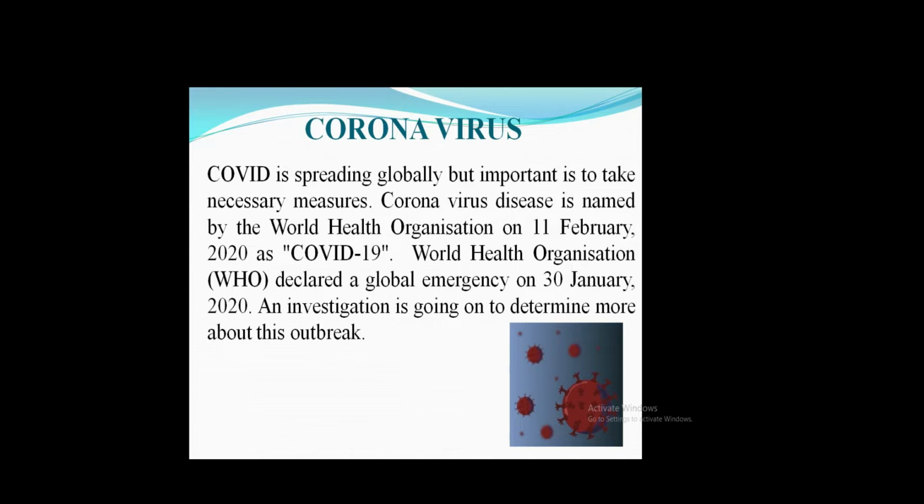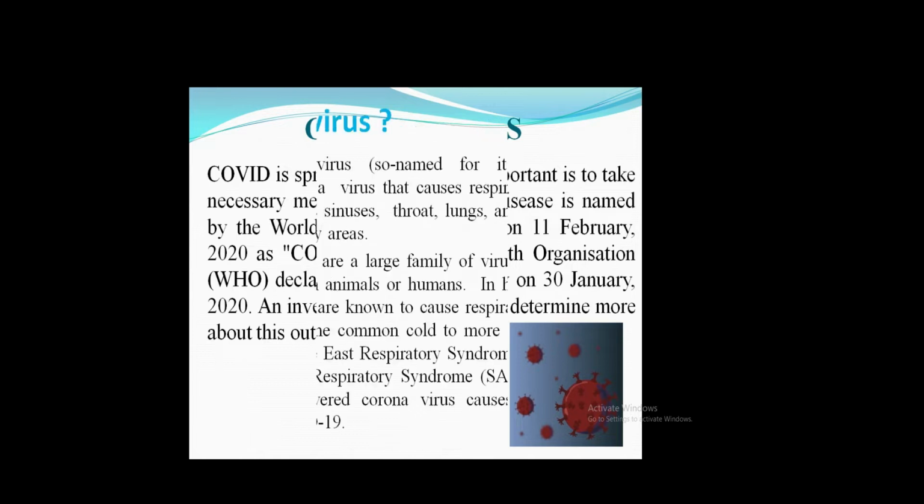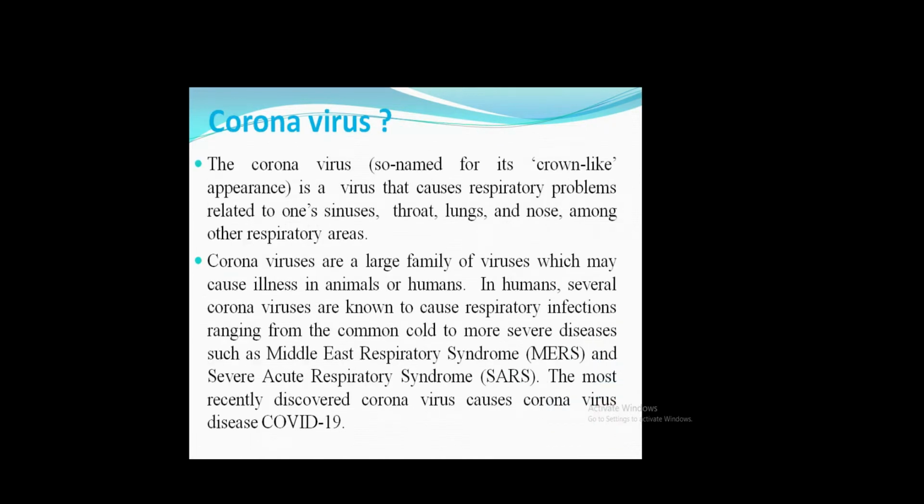This picture you are seeing is a picture of the coronavirus. What do we mean by corona? It is named for its crown-like appearance. That is why it is called coronavirus. It is a virus that causes respiratory problems related to the throat, lungs, nose, and other respiratory areas.